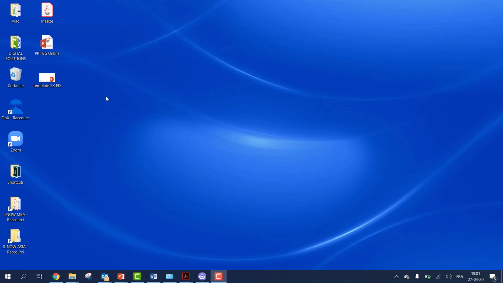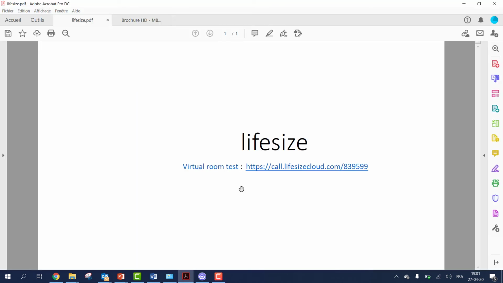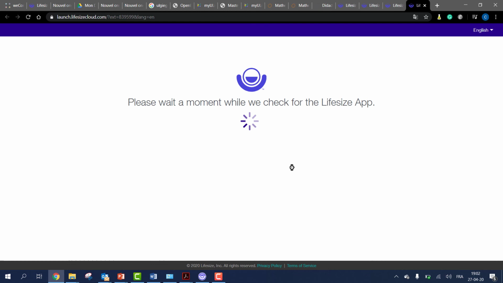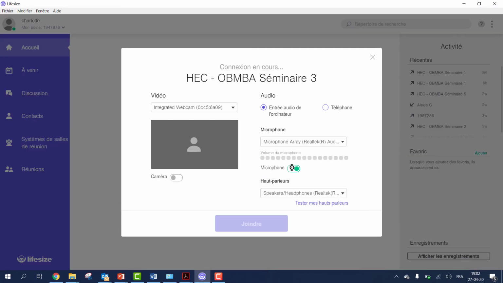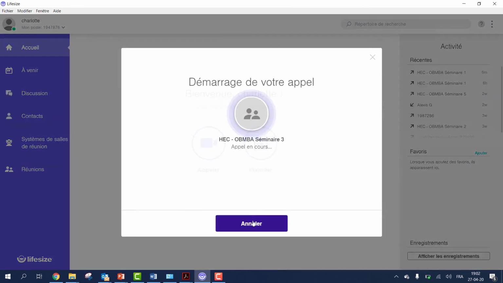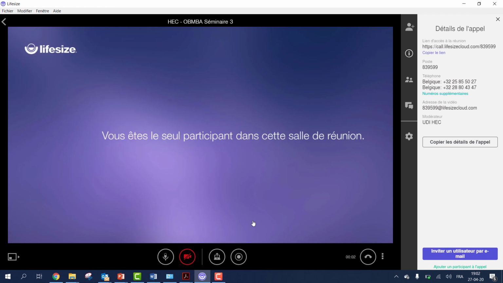Maybe we can check how to connect via a virtual room, which is only used for the test now. Each group will have a virtual room link. You only have to click on this link. Then you set your mic. You can see here that the mic is working. You join the session. Okay, and then you land on this virtual room.